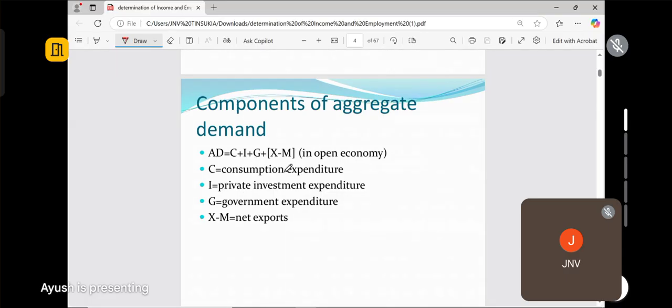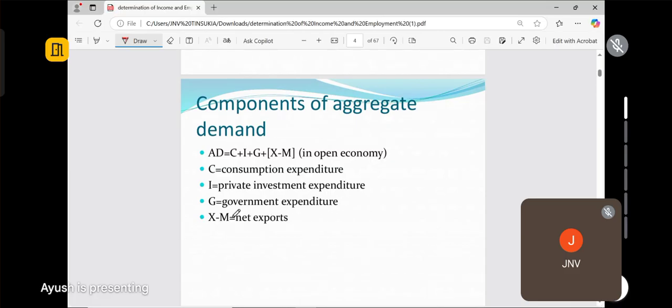The consumption expenditure is that done by the household, the consumers who spend on different goods and services to meet their needs. Then I, the investment expenditure done by the private sector in the construction of buildings, purchasing machines, and different types of capital goods. And in the economy, the government also does lots of expenditure.